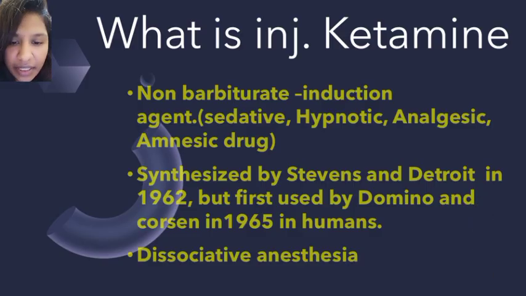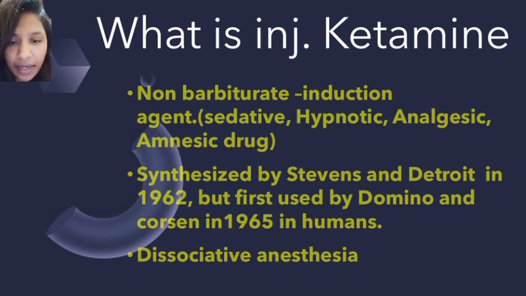So what is injection ketamine? This is a non-barbiturate induction agent, like a sedative, hypnotic, analgesic, and amnesic drug. It was synthesized by Stevens in Detroit in 1962, but it came into use in humans in 1965, first used by Corssen and Domino.